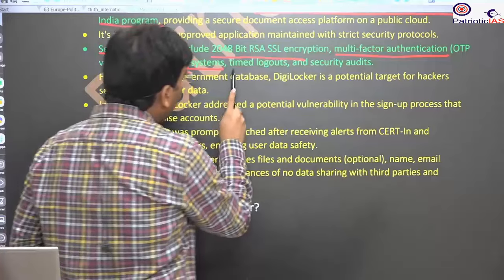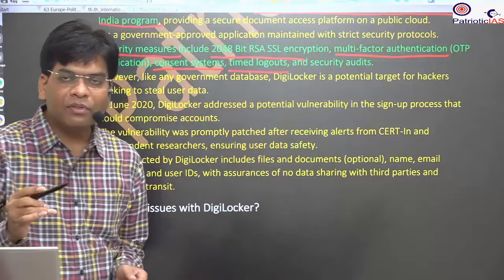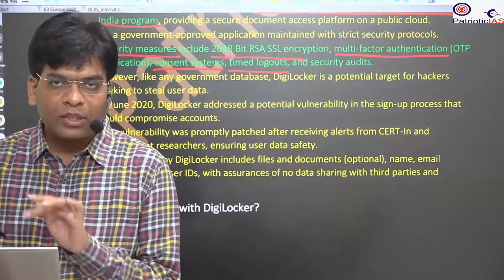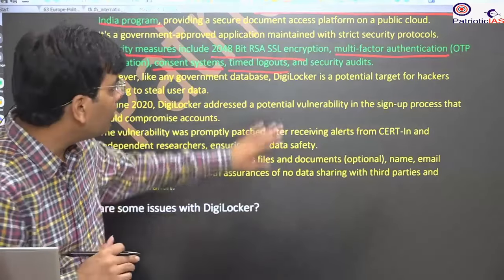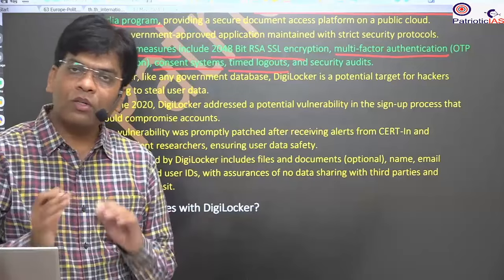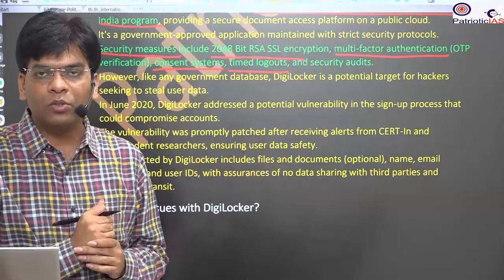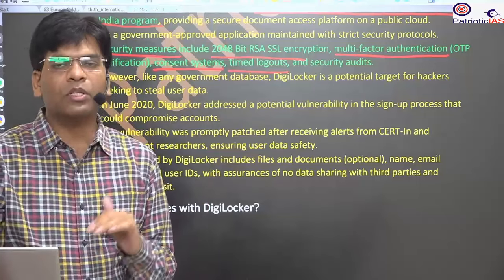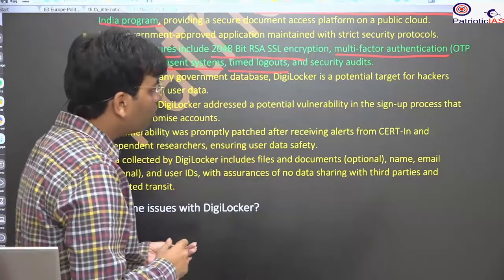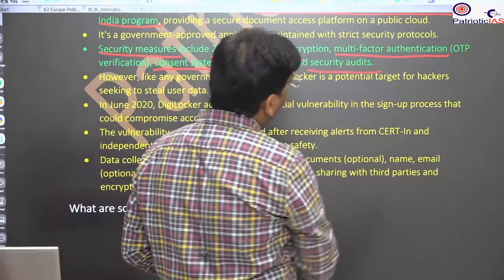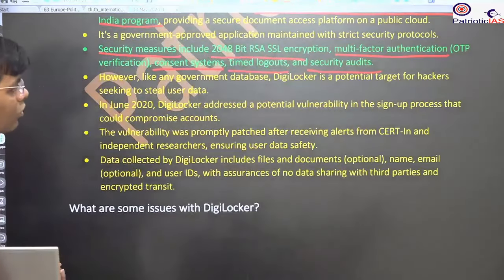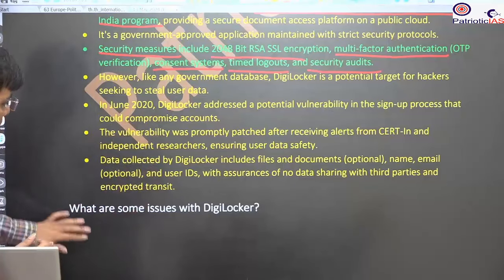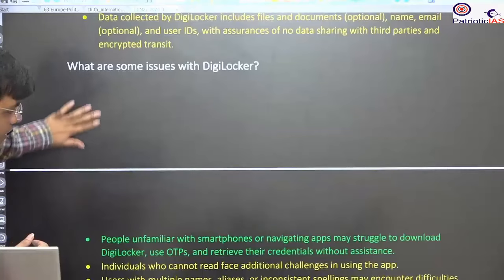After that, there is timed log out. If you leave your portal open and leave the place, and someone comes and wants to misuse it, it will be timed log out. Without you manually logging out, after a particular time or period, maybe 20 seconds, 30 seconds, you will be logged out. And there will be a security audit. Continuously there will be a security audit of from which places your account was opened, all this will be there.